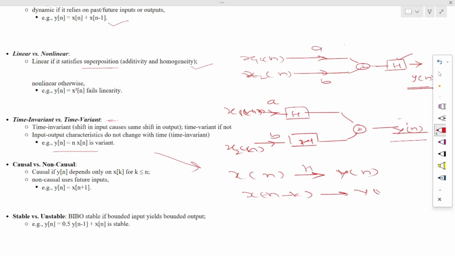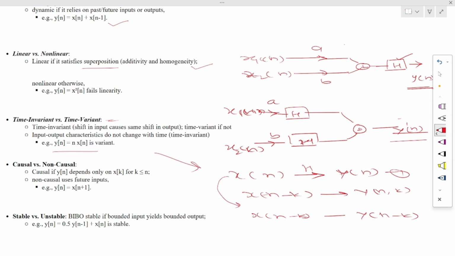So if we take k unit delay on both sides, the input is x of n minus k and the corresponding output is y of n minus k.